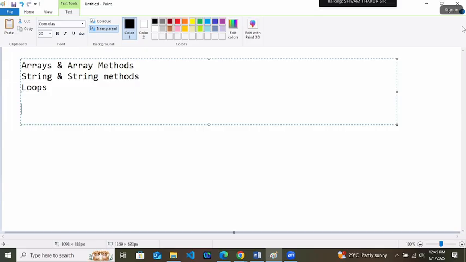And after loops, we will discuss about functions in JavaScript, synchronous and asynchronous, and then we will connect it with HTML, CSS. So this part is, I think, for the next week only. Okay, fine. Going with a good speed. So these are the order in which we are going to learn the things: array and array methods, string and string methods, loops, function in JS, then other topics I will read.